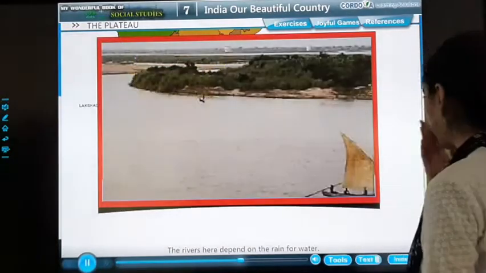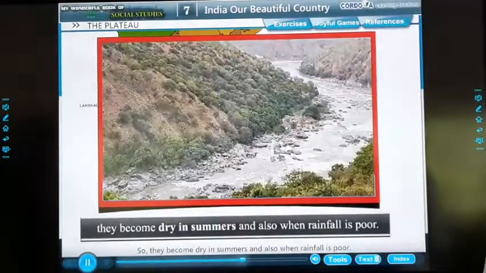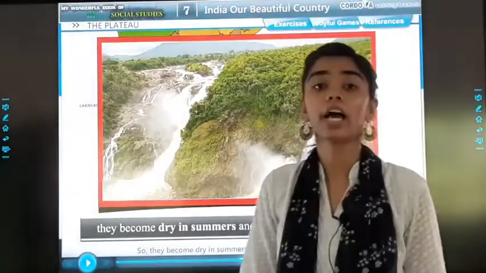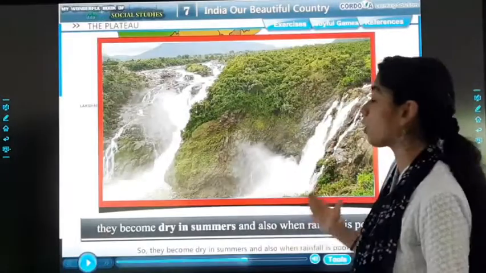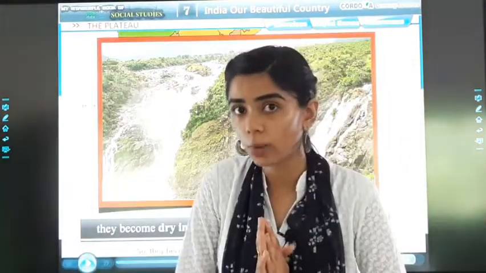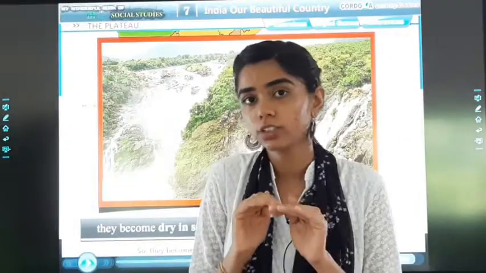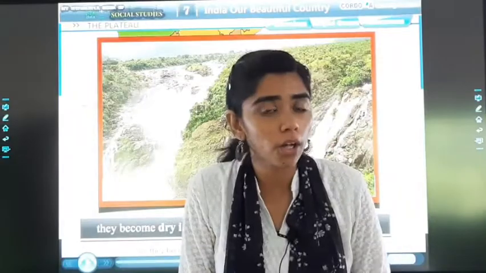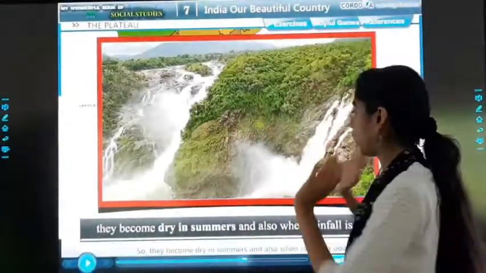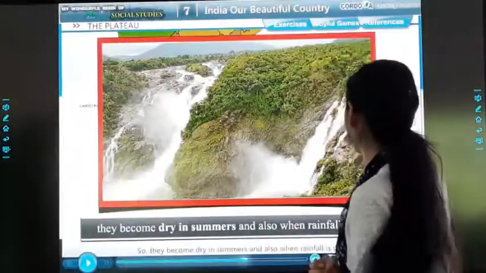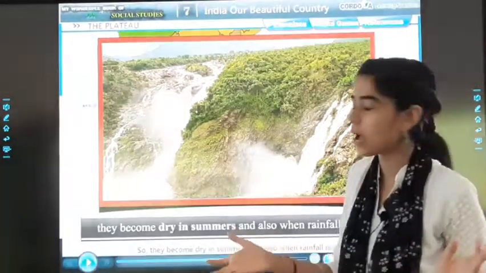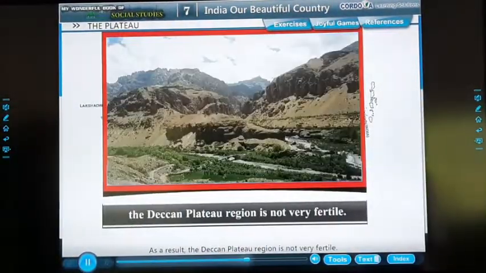Yeah, the rivers here depend on the rains for water. So, they become dry in summers and also when rainfall is poor. Okay, so what happens? They depend on rainfall. This is why these plateaus जो हैं वो dry हो जाते हैं when there is no rainfall. Okay, so these plateaus depend upon rains and so they become dry in summers and also when rainfall is poor. As a result, the Deccan Plateau region is not very fertile.